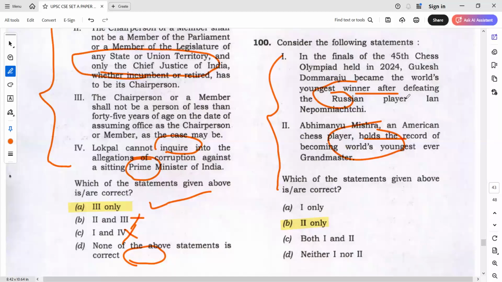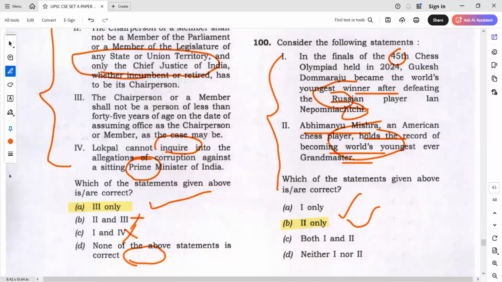Tell me which is more wrong in this one, which has more content, which has more facts. Here, see, first of all, 45th, Gukesh became world's youngest after defeating again some player, and that player's name is also there. Whereas here, Abhimanyu Mishra, an American chess player, holds the record of world's. So it's relatively less playing. So you can go for only 2. Anyways, we are not going for neither. So that's it. This is how you should have attempted this question.